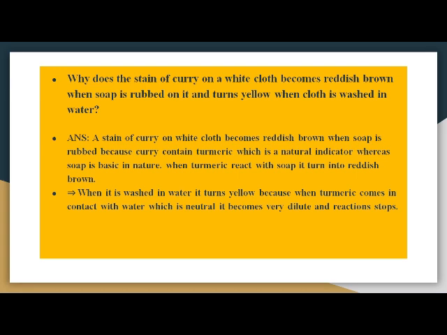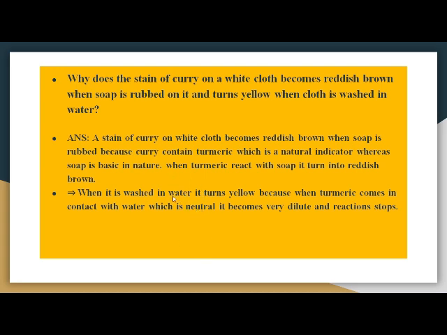So always remember, we know that the curry contains turmeric in it. Okay, so turmeric is a natural indicator which indicates whether the substance is acidic or basic by changing its color. So when we rub it with soap, it changes to reddish brown. Reddish brown color dega. That means that soap is basic in nature.